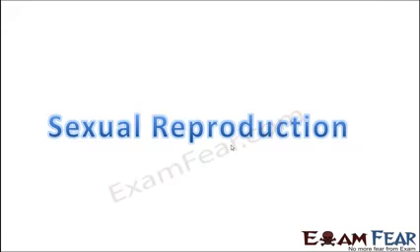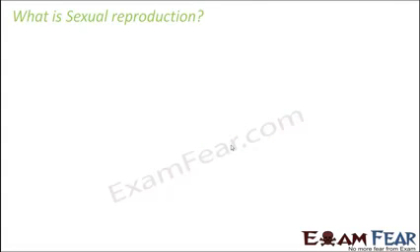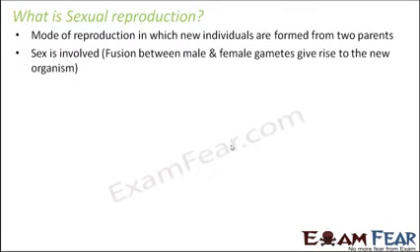So this was all about asexual reproduction. Now we will talk about sexual reproduction. Again from the very basics, what is sexual reproduction? As I said, it is that mode of reproduction in which new individuals are formed from two parents. So having two parents is a must.